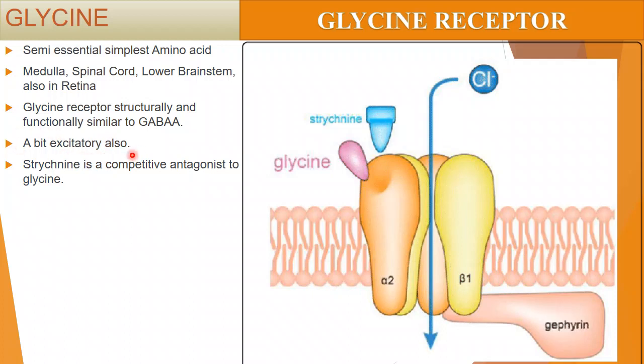Now strychnine is a competitive antagonist to glycine. See, the same structure will be there, the same chloride channel will be there, but here we have this glycine binding site. In the same glycine binding site, strychnine can bind, functioning as a competitive antagonist of glycine. So if glycine is binding, what will happen? The subunits will open, chloride will enter, hyperpolarization, and finally what will happen? Deactivation of something, or decrease in something, or depression. These things should be there.